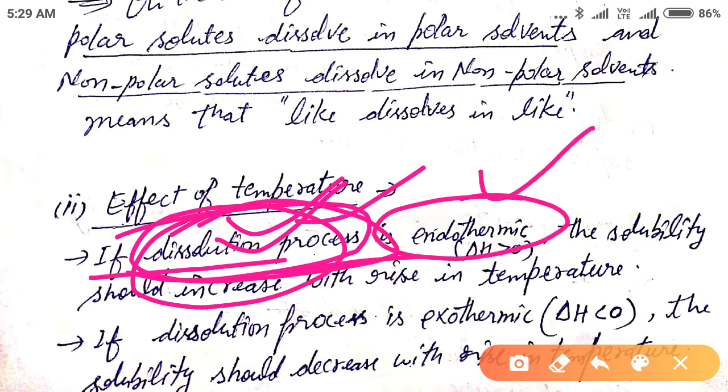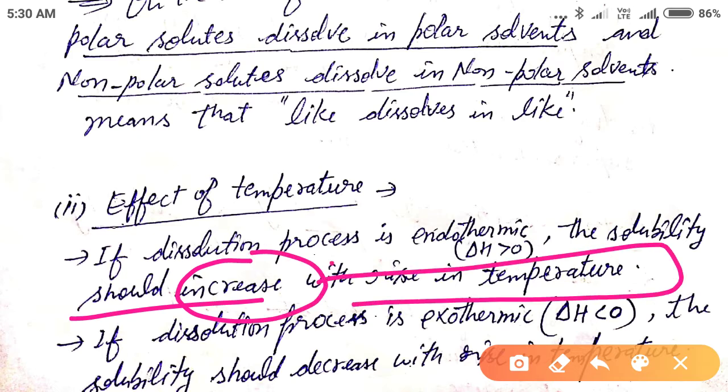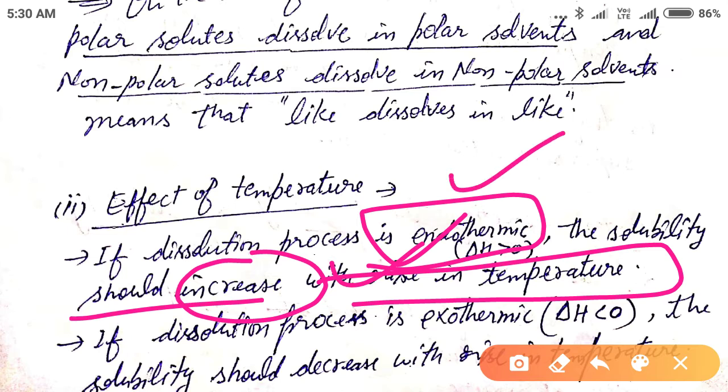If the dissolution process is endothermic, it means delta H, the change in enthalpy, is greater than 0, then the solubility should increase with rise in temperature. If temperature is raised, then the solubility also increases, but the dissolution process must be endothermic.